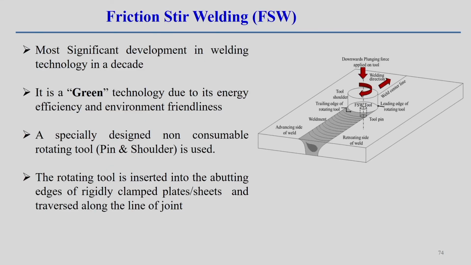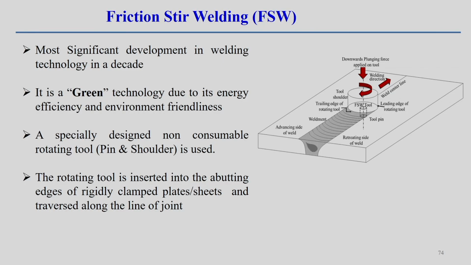Now, one of the most widely used processes in solid state welding is the friction stir welding process. Here you can see in what way it works. It is the most significant development in welding technology in a decade, so there is a lot of work going on in friction stir welding. Before that, we can say friction stir welding is a green technology because of its energy efficiency and environment friendliness.